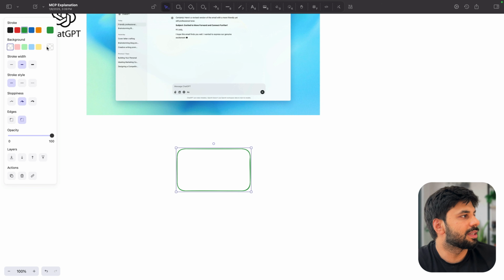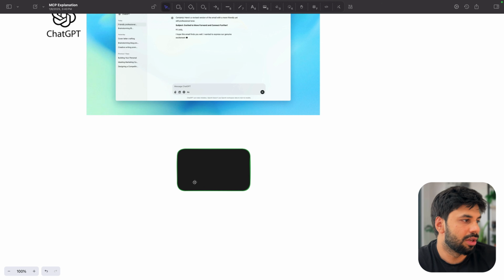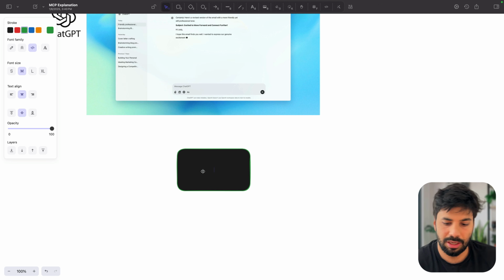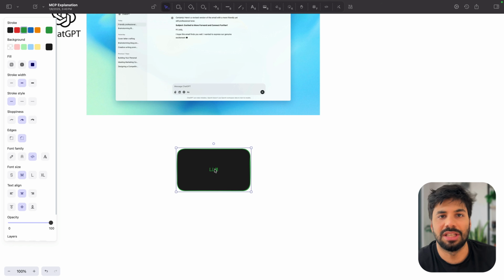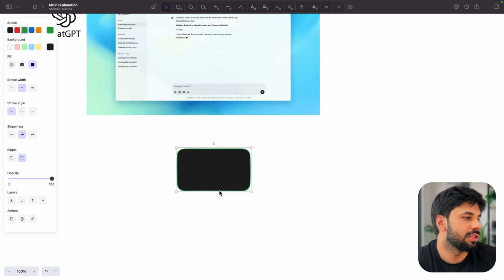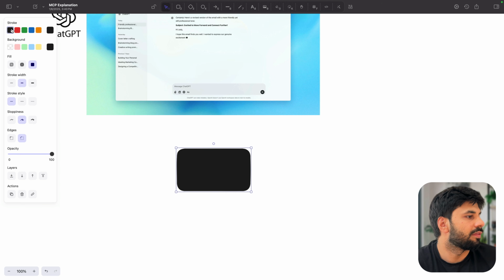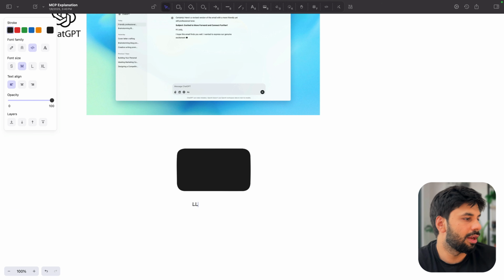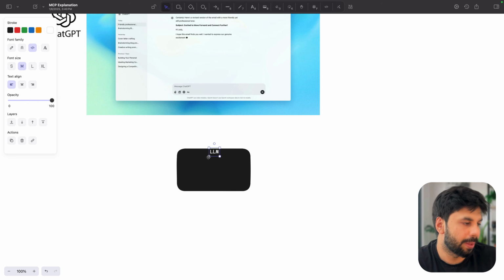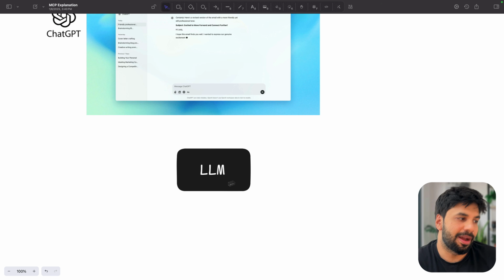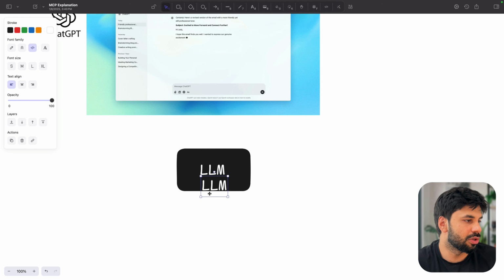ChatGPT is something which is known as a large language model. So it should be written LLM, right? At its core, ChatGPT is just a large language model. And let me make it in white so that it is easier for understanding. Let us have the stroke in black. And we can write LLM here so that it is able to understand what we are trying to say. Large language model. Now, next thing is that at the end of the day, it is just a black box. Any LLM is just a black box, right?